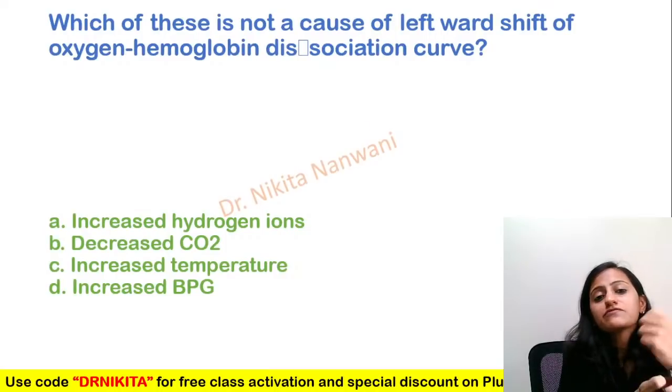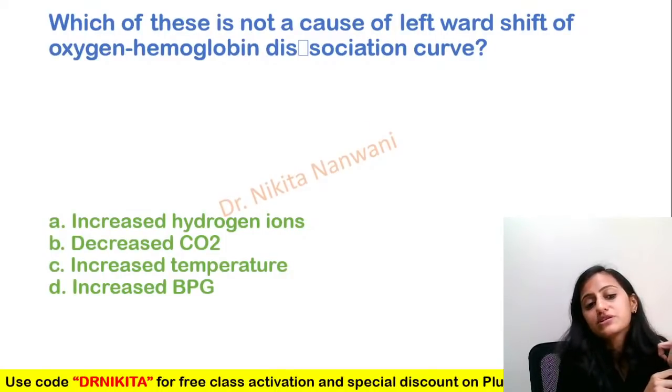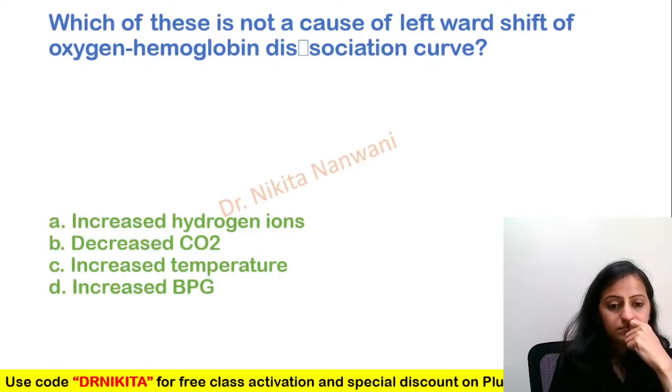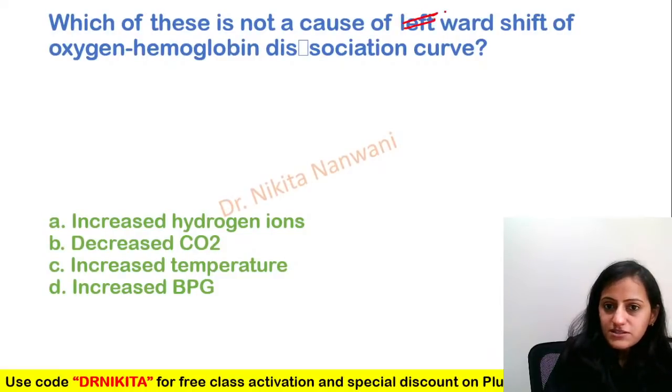Next one, which of these is not a cause of leftward shift of oxygen hemoglobin dissociation curve? I'm sorry, this is not leftward, this is rightward. Okay, should be right.